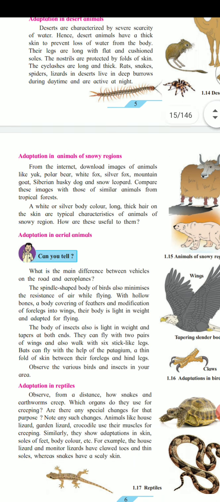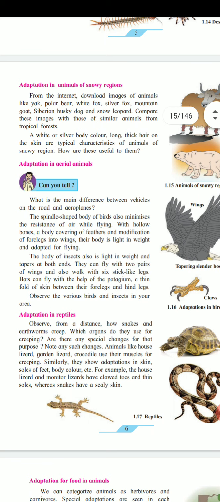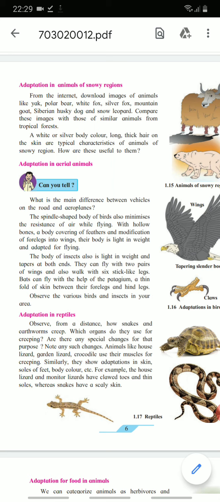Now the next point is adaptation in aerial animals. What is the main difference between the vehicles on the road and aeroplanes? Can you tell me the main difference between vehicles on the road and aeroplanes? Aeroplanes fly into the sky, whereas vehicles ride on the road.